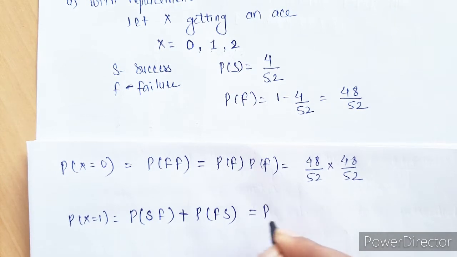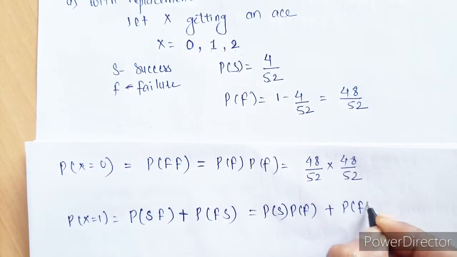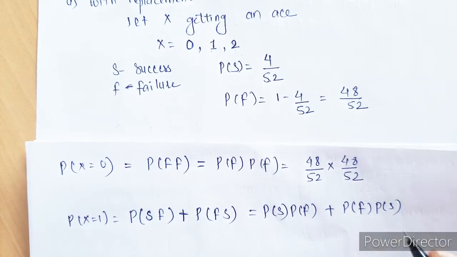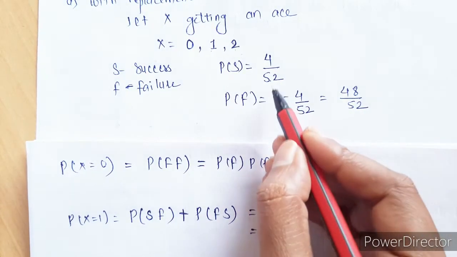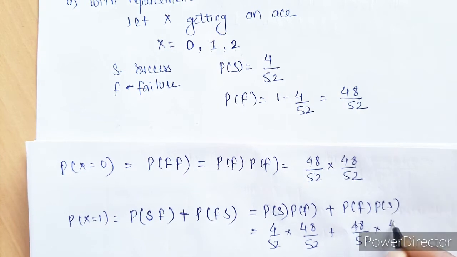So again since both are disjoint, probability of success into failure or probability of failure into probability of success. Probability of success is 4 upon 52 into failure is 48 upon 52. Similarly this is 48 upon 52 into 4 upon 52.